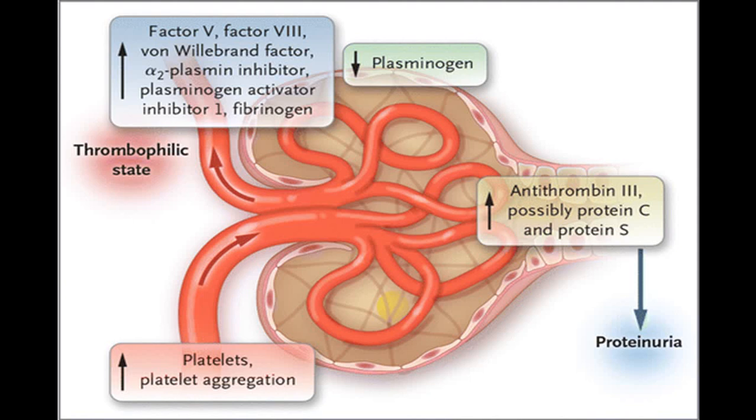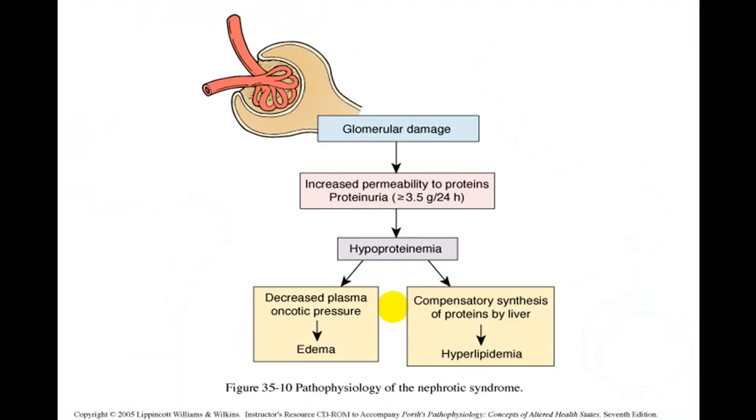All this produces damage to the glomerular basement membrane, particularly the podocytes, and when there is damage to podocytes, there is increased permeability to protein and the person develops massive proteinuria. Because of this, the proteinuria is more than 3.5 gram in 24 hours. The person will develop severe hypoproteinemia, and because of hypoproteinemia, decreased colloidal osmotic pressure and edema, and secondary production of protein